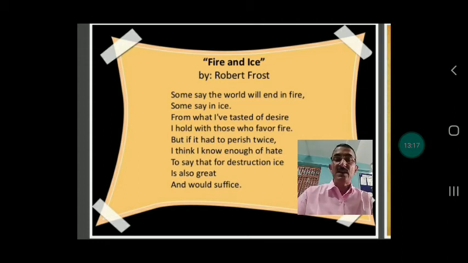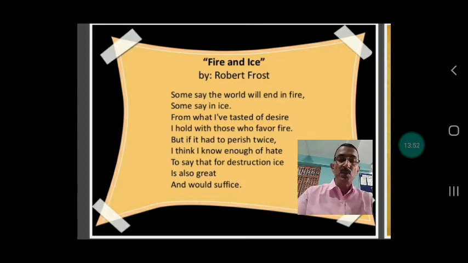Some say in fire, some in ice. What does it mean? If man's greed just increases and one becomes insensitive, intolerant, cruel towards others, and for the expansion or in the name of nationalism of the country and their greed, avarice, all these things will lead to the collapse of the world in which we live.